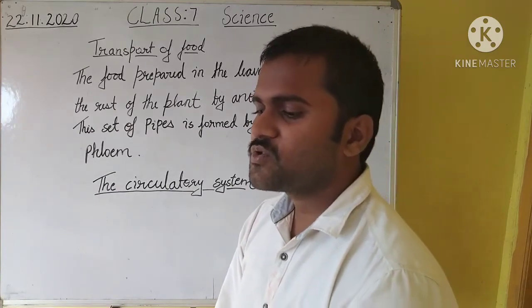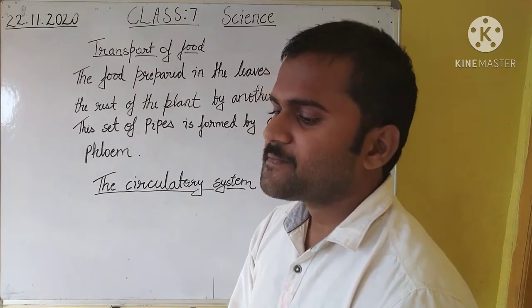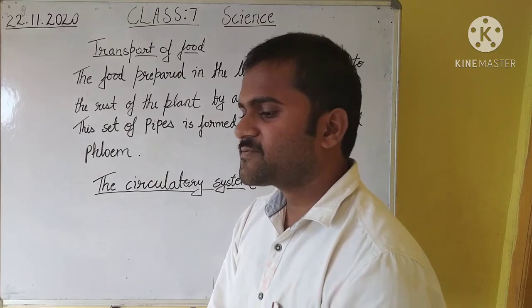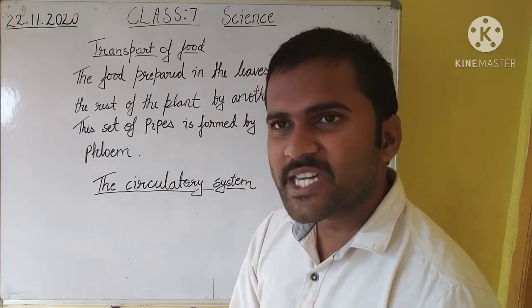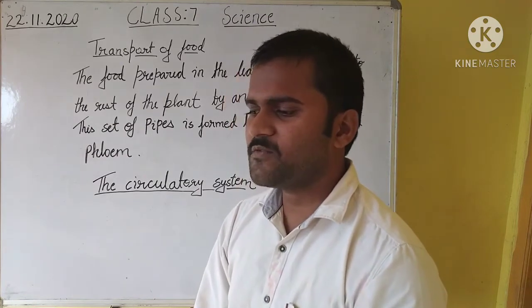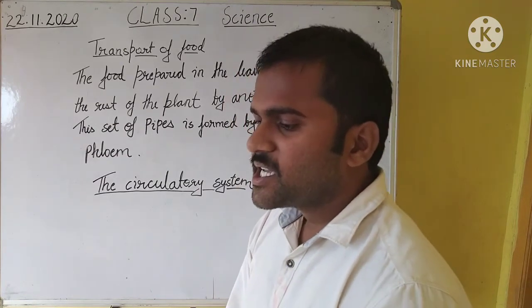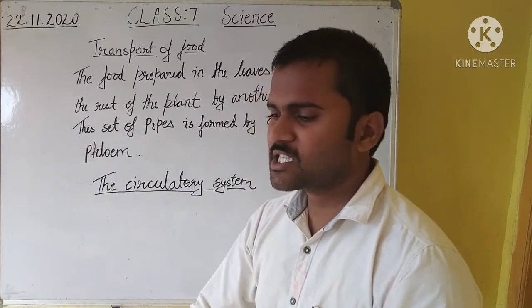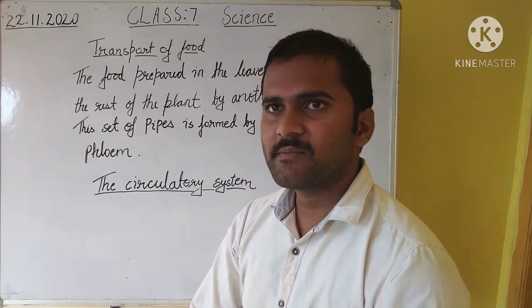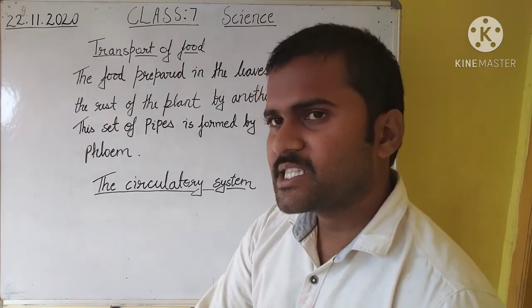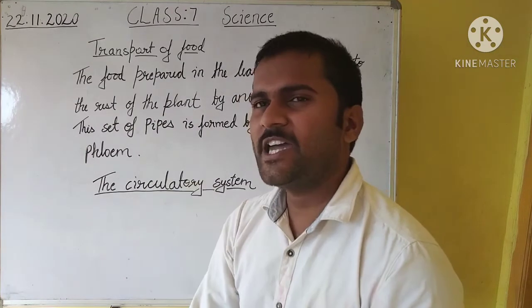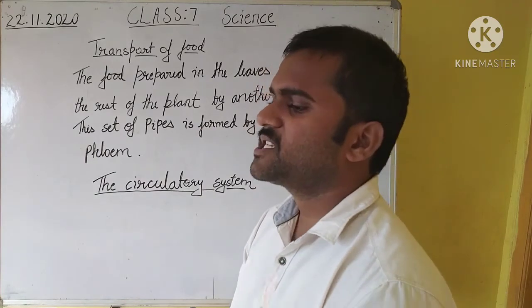Blood is a fluid tissue. It has red blood cells, white blood cells, and platelets floating in a liquid called plasma. An adult male weighing 70 kg has about 5.5 liters of blood in his body. If a man's body weight is 70 kg, then the quantity of blood present in that body is 5.5 liters.